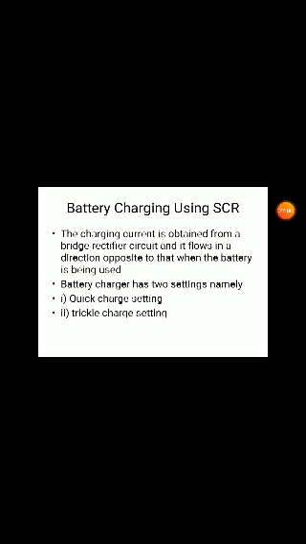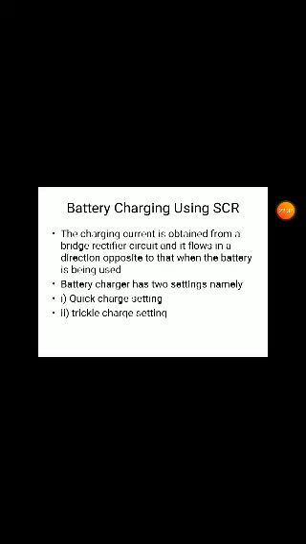Charging current is obtained from a bridge rectifier. That's why we use a bridge rectifier, generally to convert AC voltage into DC voltage for the battery. A rectifier converts AC into DC. There are two half cycles, positive and negative, and we want to convert both into DC. That's why we are using a full wave bridge rectifier circuit.